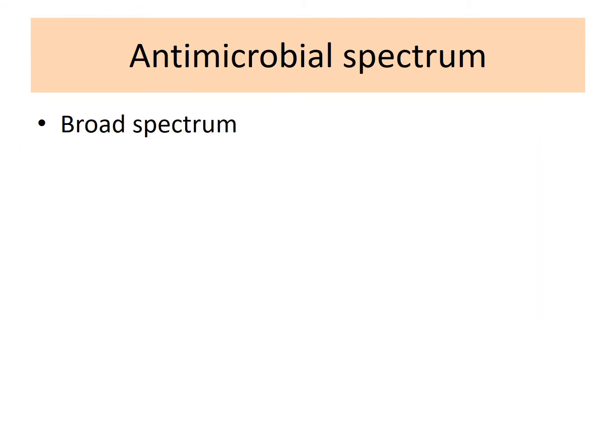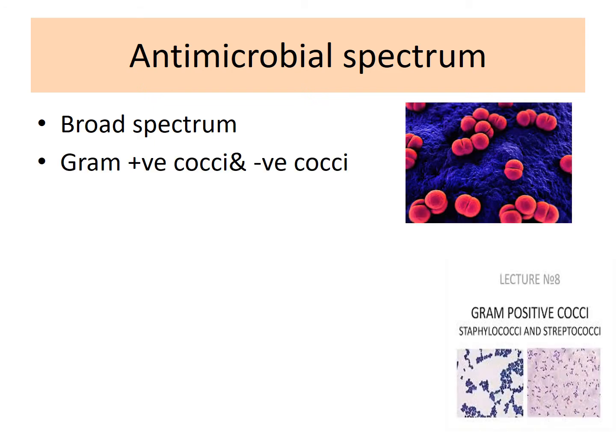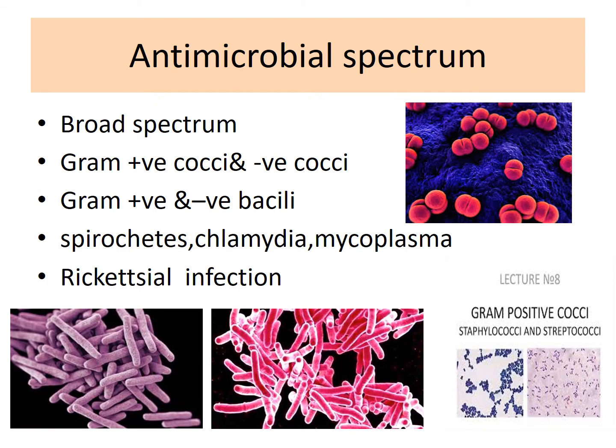Now let's see the antimicrobial spectrum of these tetracyclines. As I already said, these agents are broad spectrum agents, so they have activities against gram positive as well as gram negative bacilli as well as cocci. Then spirochetes, chlamydia, mycoplasma, rickettsia. These are the usual targets of these drugs.